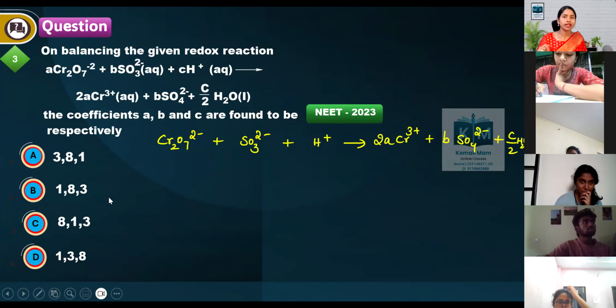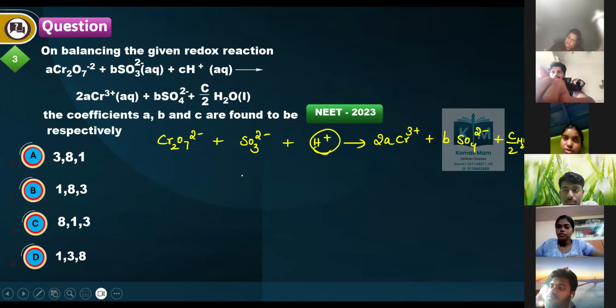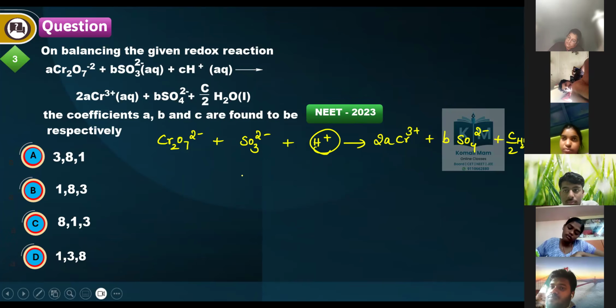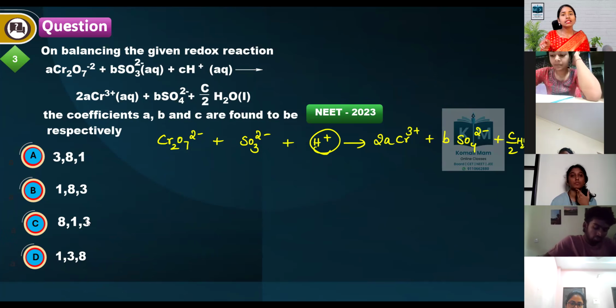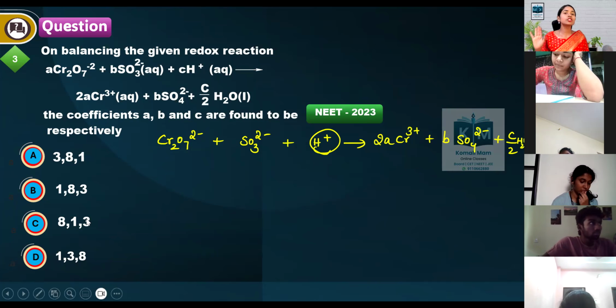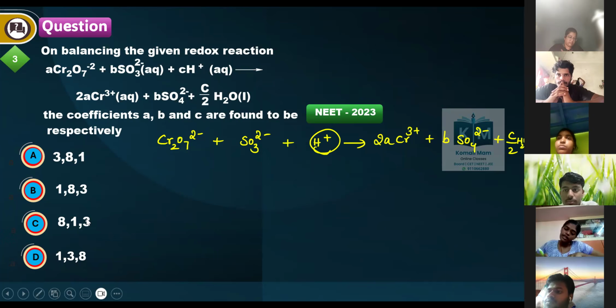How to balance this reaction? This is an acidic medium or basic medium question. H plus ions are there means acidic medium. OH minus ions are there means basic medium. So this is acidic medium. What is the technique in acidic medium? First point, balancing oxygen means you should add water. Balancing hydrogen means you have to add H plus. Balancing the charge, you have to add electrons to the deficient side. These are the main key concepts. Remaining we will see how to do now.